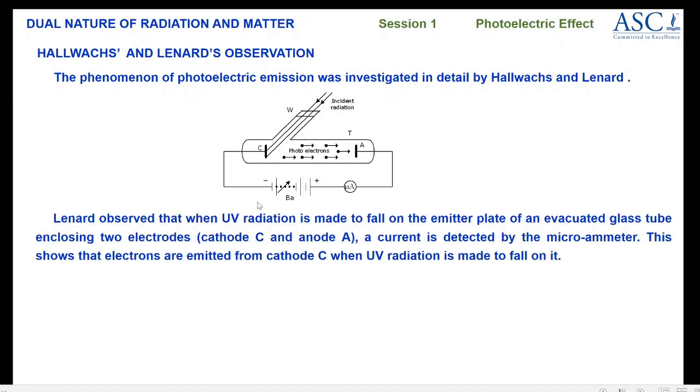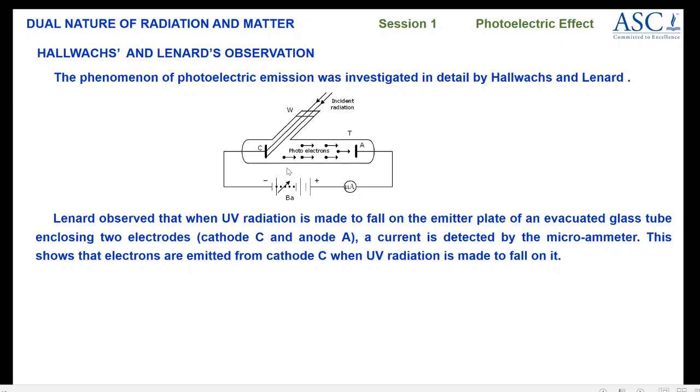Now let us first understand the experiment done by Lenard to study photoelectric emission. When you observe this diagram, C represents a cathode, A represents anode, this is a high tension battery, a microammeter, and this is the incident radiation.